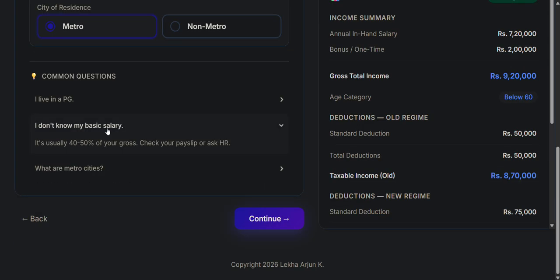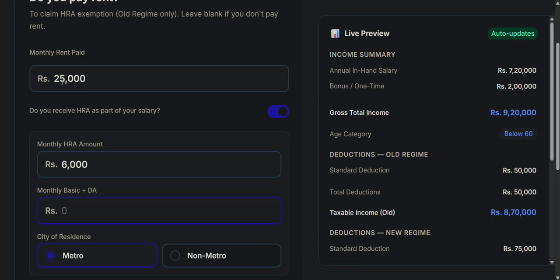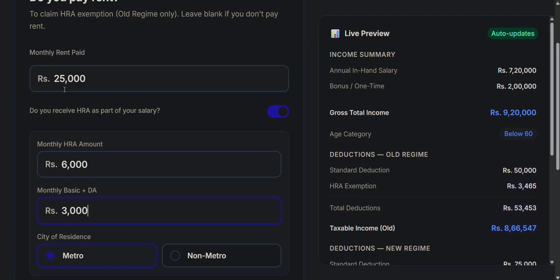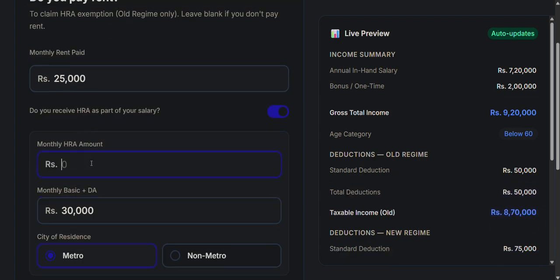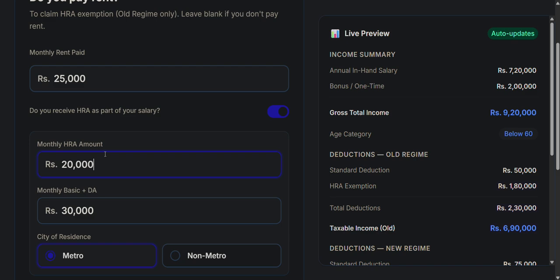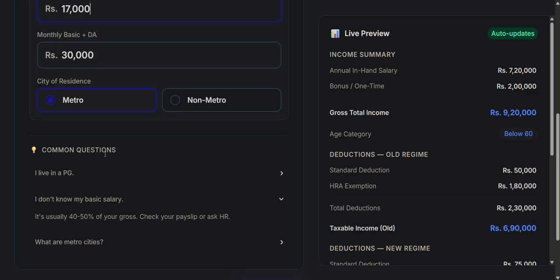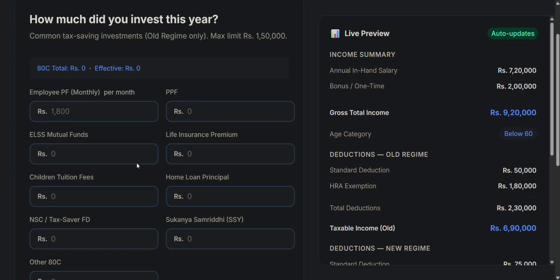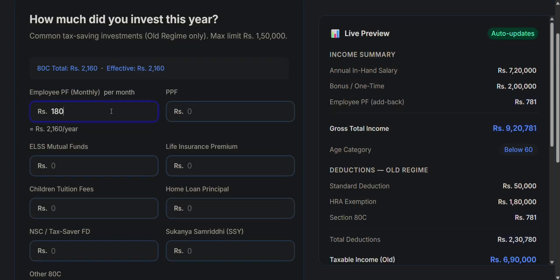And I don't know my basic salary. It's usually 40 to 50% of your gross. So if the gross was 60,000, let's say that it is 30,000. And this HRA, let's increase it to 3,000. Let's say 70%. Yeah. And continue, and employee PF, that is fixed at 1800.